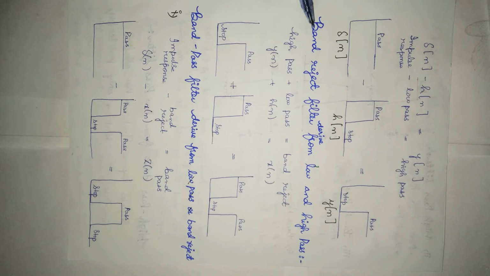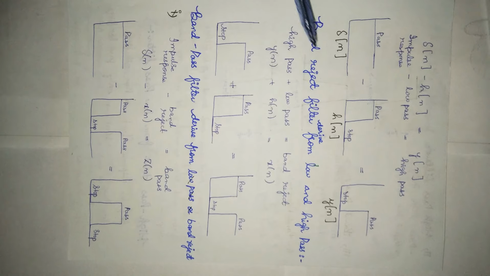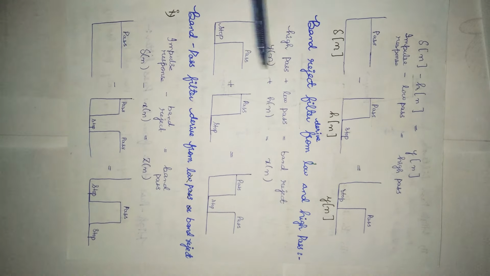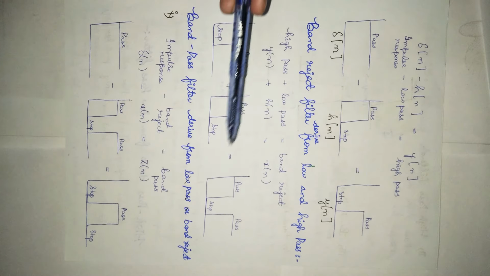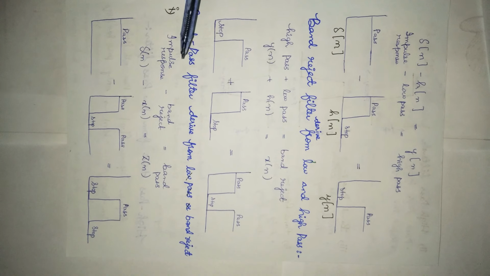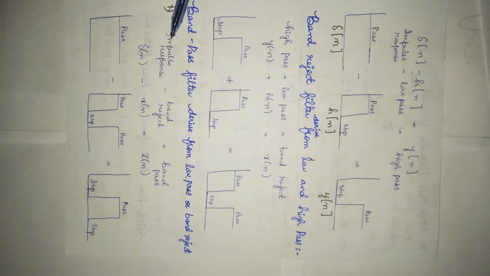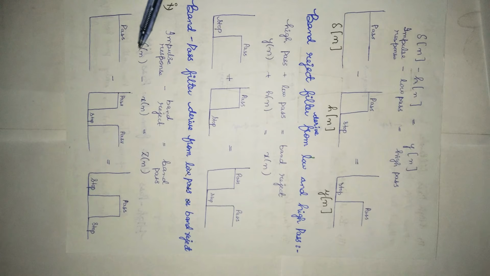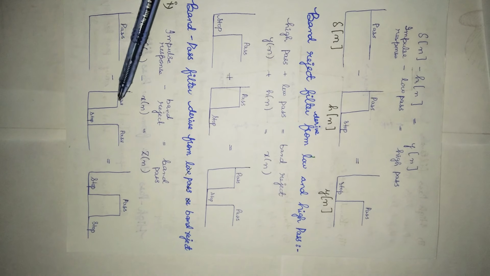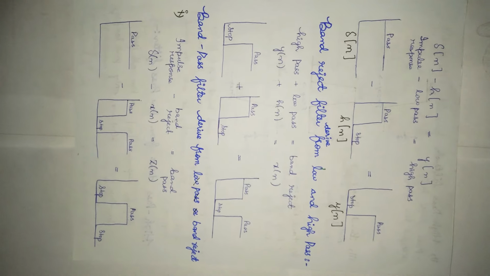Next is band reject filter derived from low pass and high pass. When high pass plus low pass, we get band reject filter. Band pass filter derived from band reject, that is impulse response minus band reject.